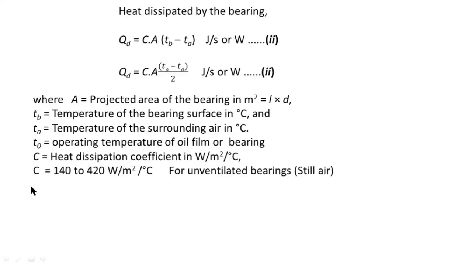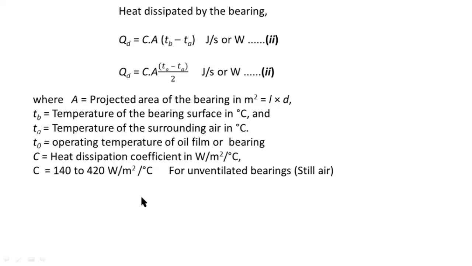For general purposes, for unventilated bearings, where there is no air cooling and no airflow, you can consider the value of the heat dissipation coefficient capital C equal to 140 to 420 watts per meter square per degree Celsius.